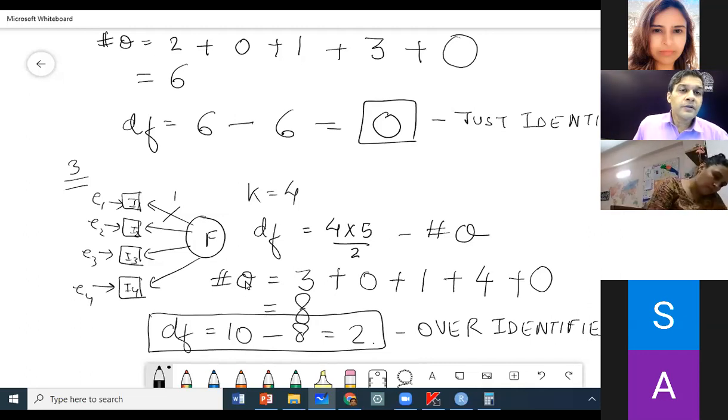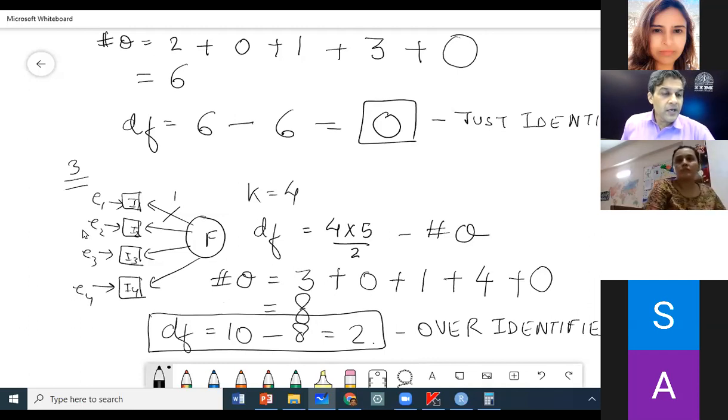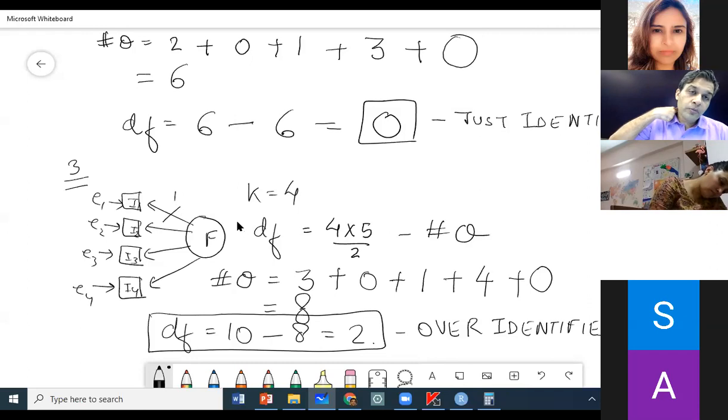If you remember in earlier classes, I had told you that when you are developing measures for every latent factor, try to have at least 4 items, so that when you do confirmatory factor analysis, you will not run into problems of degrees of freedom.